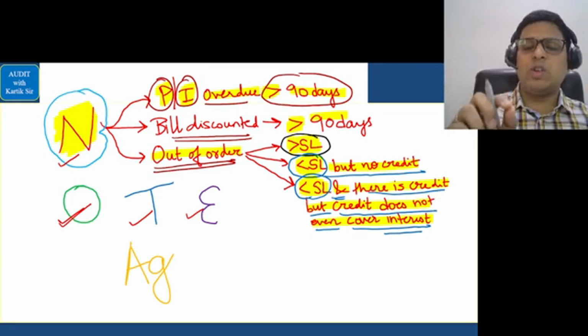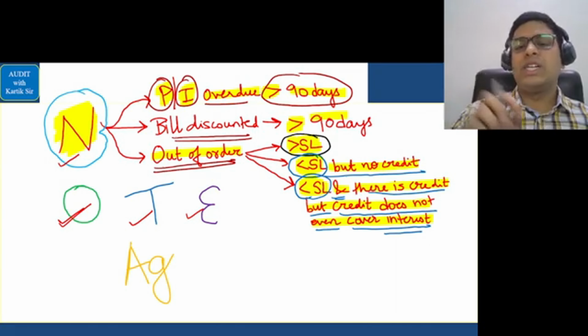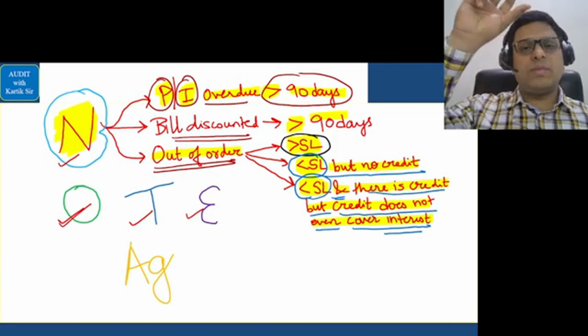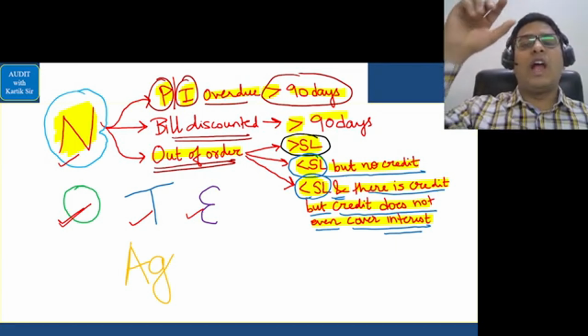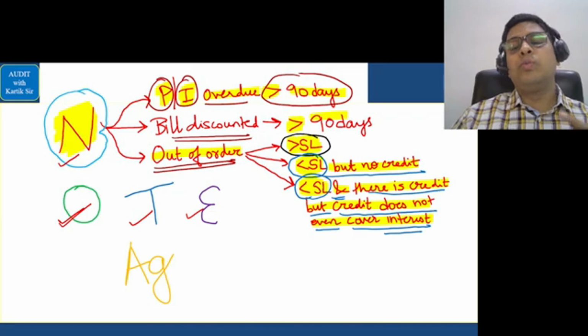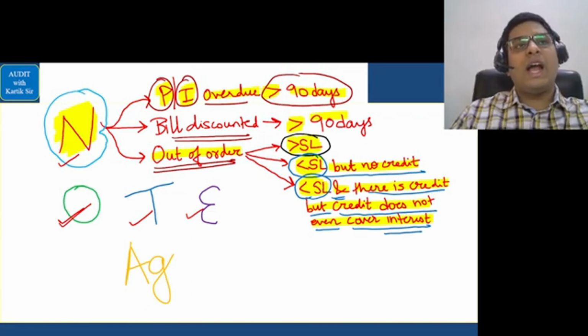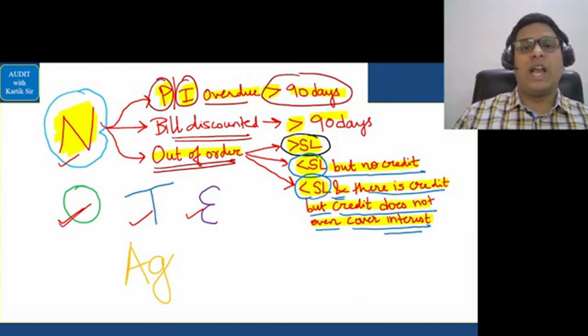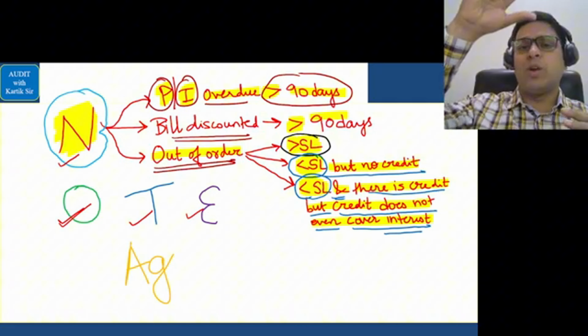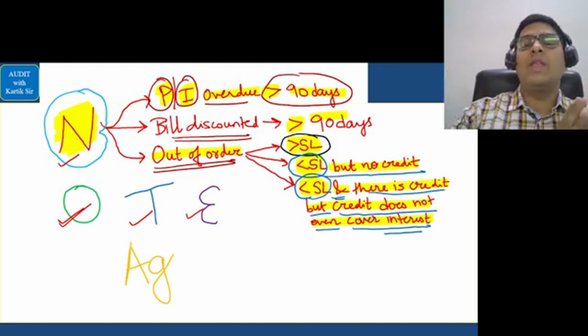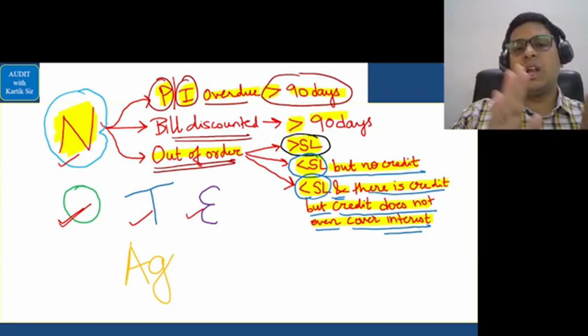So the bank has to continuously check on a regular basis. The first condition is whether the security value has now dropped by more than 50% of the value assessed by the bank. Suppose the value assessed is 1.2 crores and the security value has dropped to, let's say, 40 lakhs. 1.2 crores, 50% is how much? 60 lakhs. If the value of the security has now dropped to 40 lakhs, it is a big issue for the bank. The bank should immediately consider the security as a doubtful asset.